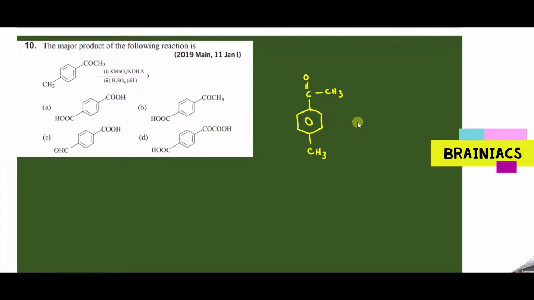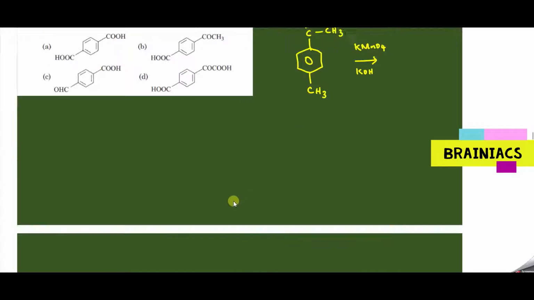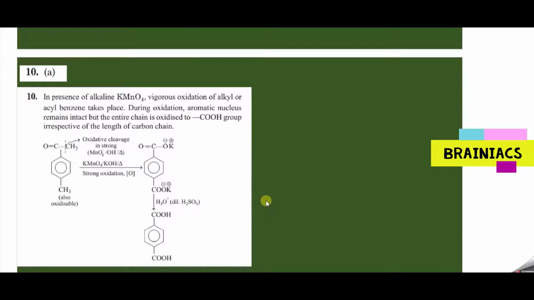Now this is first treated with KMnO4 and KOH. So what will happen during the reaction? Then further it is treated with a dilute acid. So let's analyze the answers. First step, oxidative cleavage will happen since it's a strong oxidizing agent, KMnO4. So you will get COOK, C double bond O, because potassium will come here, and also the CH3 will easily oxidize because it has terminal hydrogen atoms present. So this will become COOK.